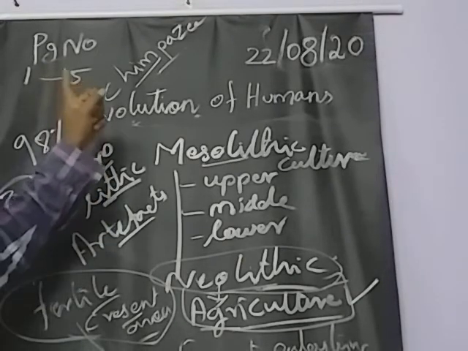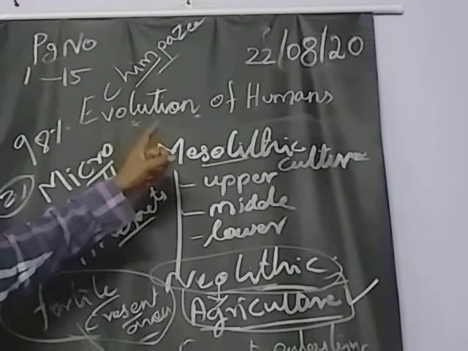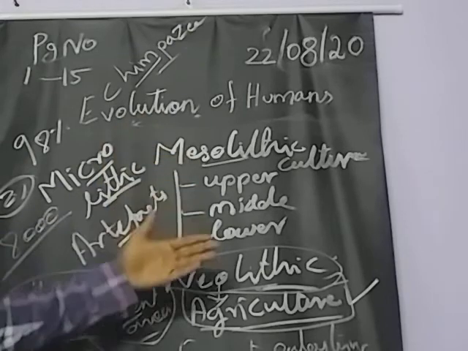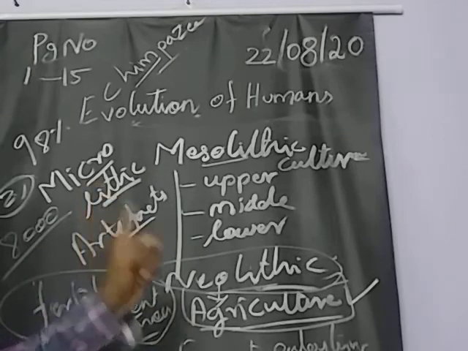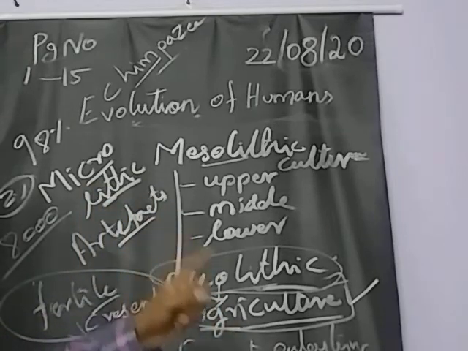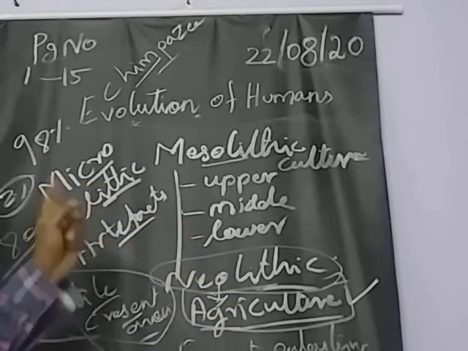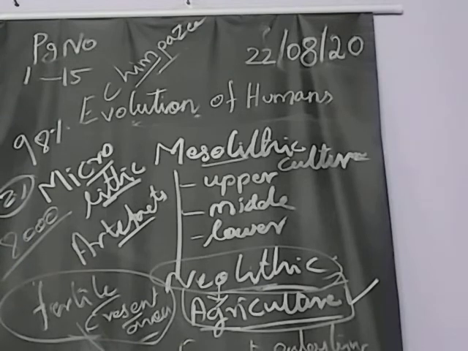The direct ancestor of modern man is called Homo sapiens. Already we saw this in the starting stages of human evolution. We saw different stages of human evolution. In that I told you we are all modern humans, and we belong to Homo sapiens. So the answer is Homo sapiens.